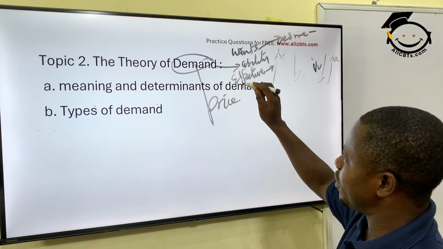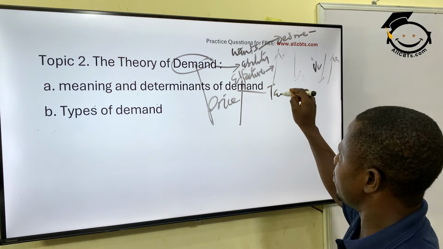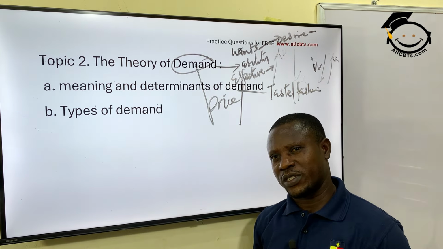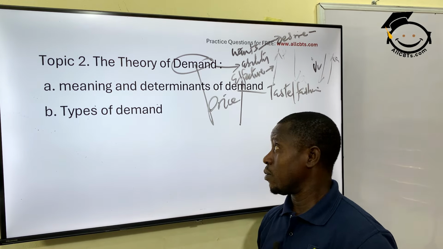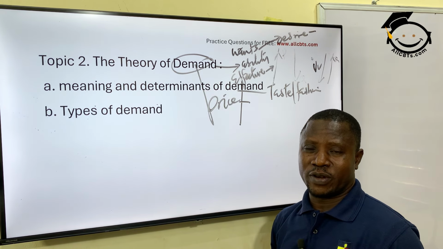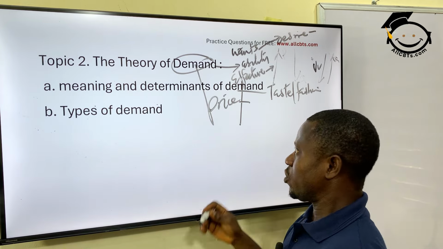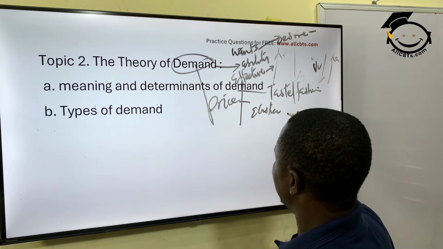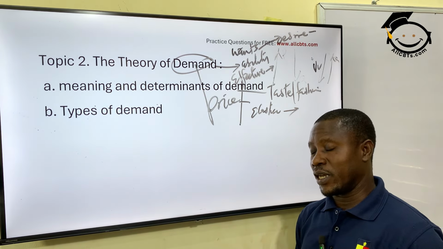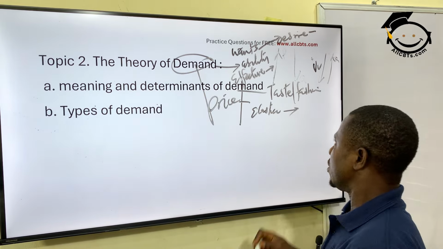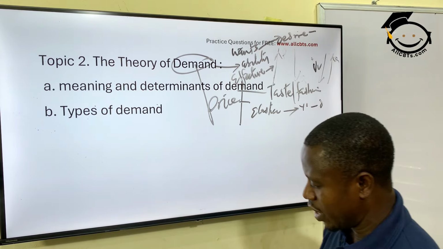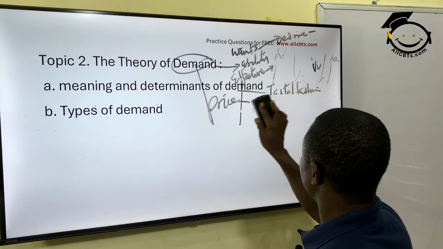Apart from price being a factor, another factor is taste. The taste or the fashion of consumers is also a factor that affects the quantity demanded for a particular product. Sometimes, possibly, the price of other products matters, particularly in terms of elasticity. When you talk about elasticity of demand, elasticity is talking about the coefficient of change in quantity demanded as related to price, or the coefficient of change in income as it affects demand. I've mentioned taste and fashion.